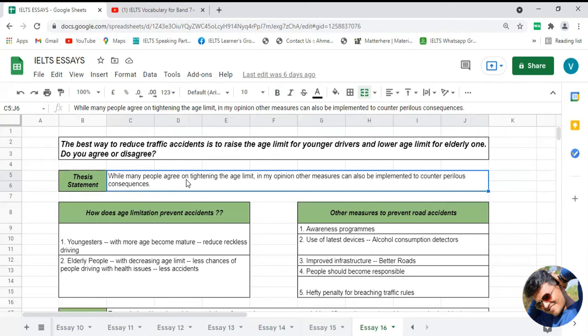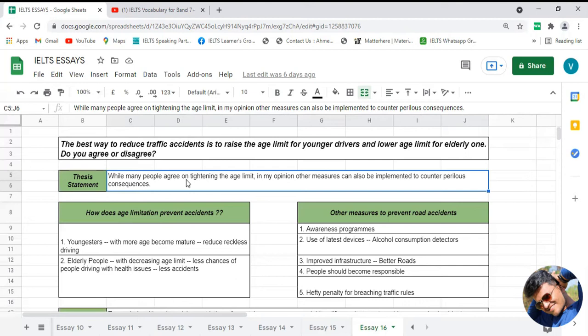And if I talk about this particular statement, then I am going to write about how changing the age limit can solve the problem of traffic accidents in paragraph number 1. In paragraph number 2, I'm going to write about what other steps can be taken to solve the problem of traffic accidents. So these are my two things which I'm going to write in my essay.